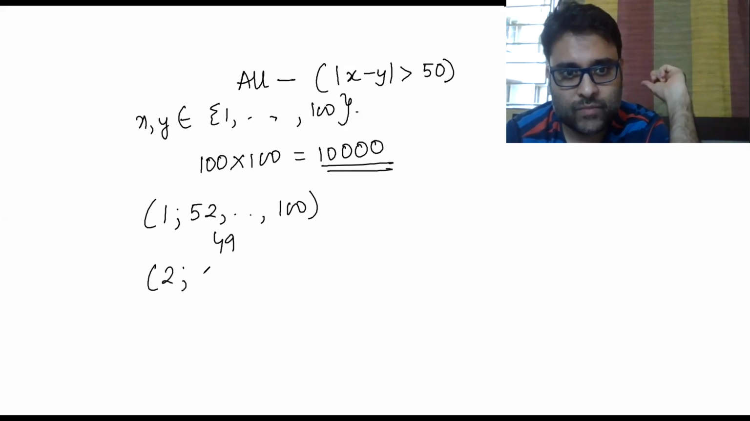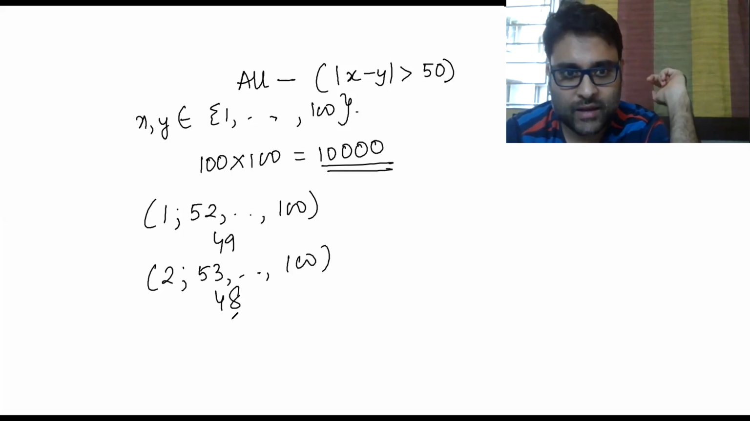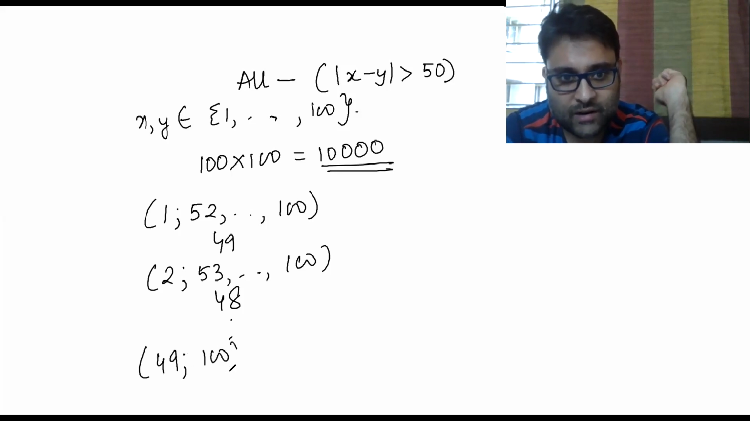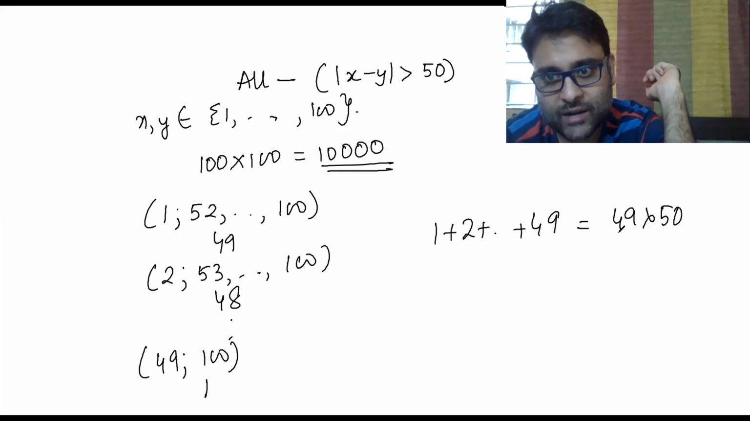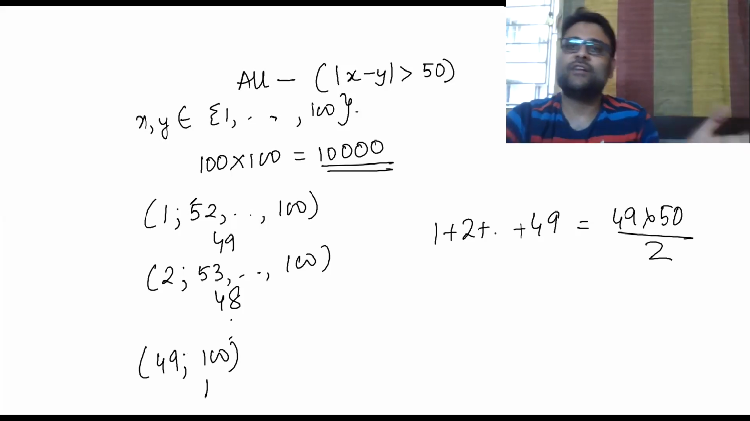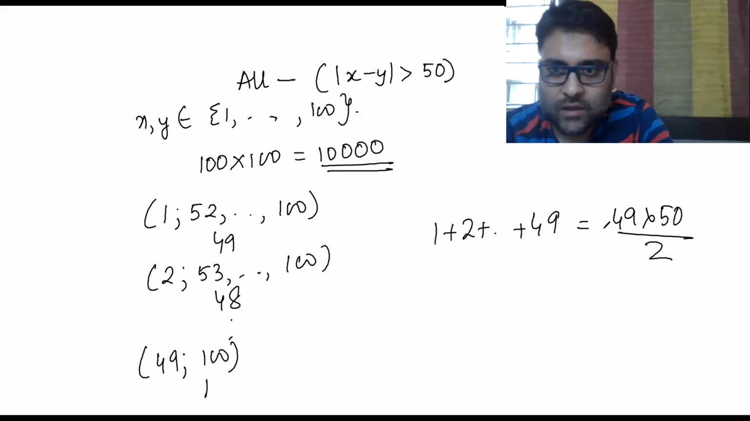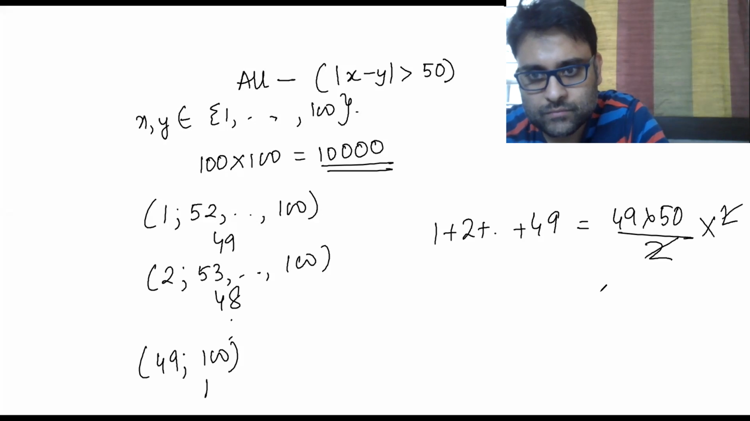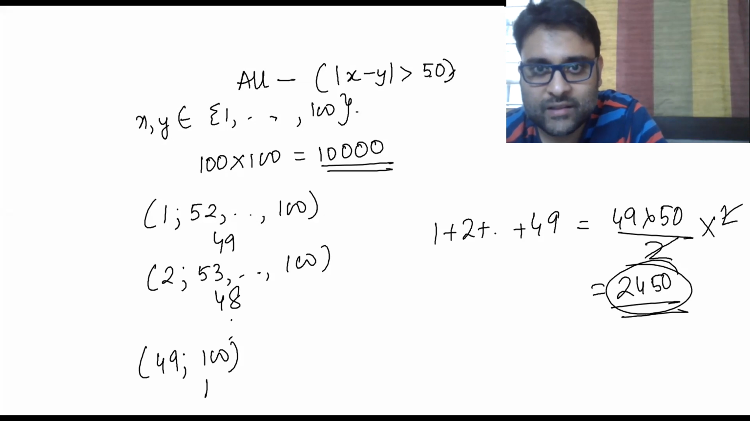First number 2, 53 up to 100, 48 numbers. First number 49, it can be only 100, one number. So how many cases are there? 1 plus 2 plus up to 49, which is 49 into 50 by 2. But then I can have the reverse also. 1, 52 is a case, 52, 1 is also a case. So multiplied by 2. 2450 cases where mod x minus y is greater than 50.